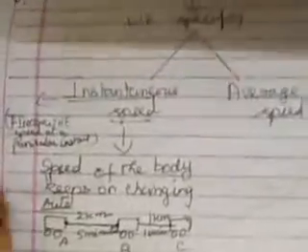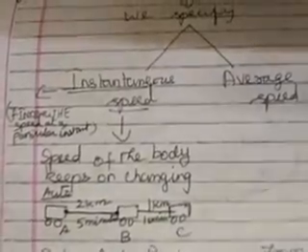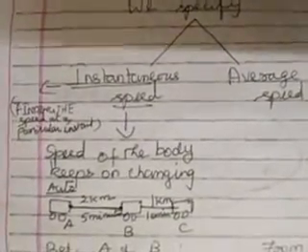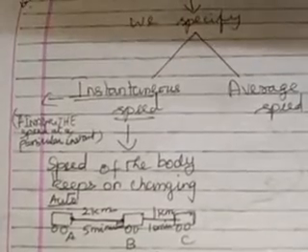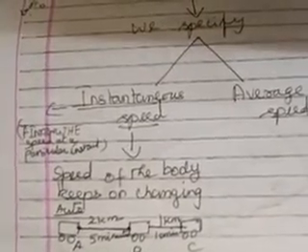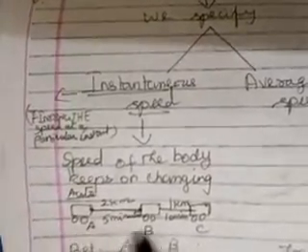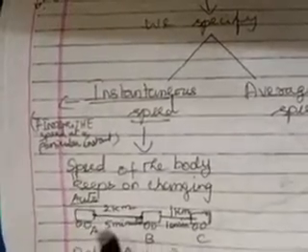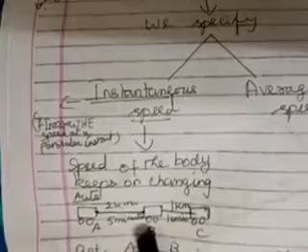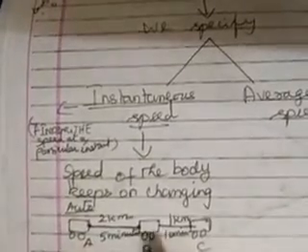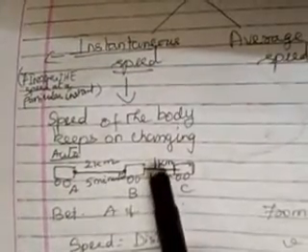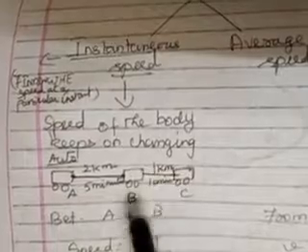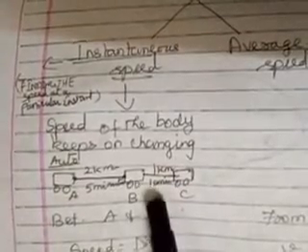Let me give a simple example, where the speed of the body keeps on changing. Imagine you are traveling in an auto from your house to the school. Will the speed be uniform all the time? No. I have taken an example with 3 points, A, B, C. From position A to position B, the distance covered is 2 kilometers, and the time taken is 5 minutes. After that, the auto has stopped, maybe for a signal or something. Then from B to C, it covers only 1 kilometer, but it takes 10 minutes. So it happens sometimes.